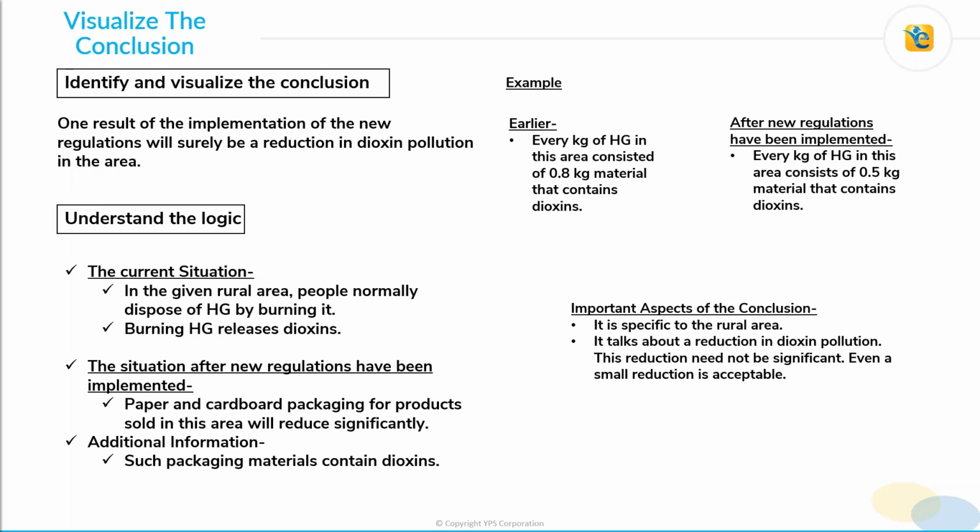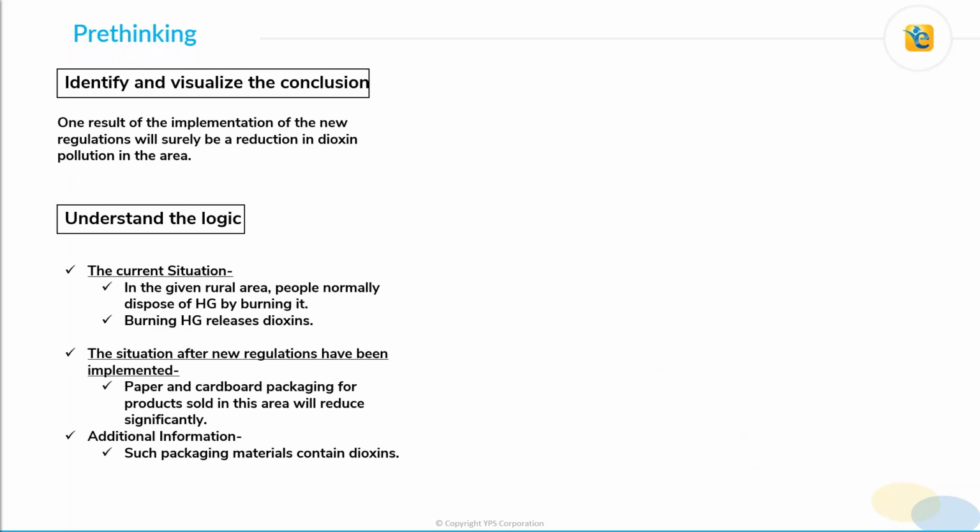The two important aspects about the conclusion that we already discussed are, first, that it is specific to the rural area that is being discussed. Secondly, it talks about a reduction in dioxin pollution, and this reduction need not be significant. Even a small reduction is acceptable. So with this, let's move to pre-thinking. Now, this is a weakener question. So let's create the weaken framework.